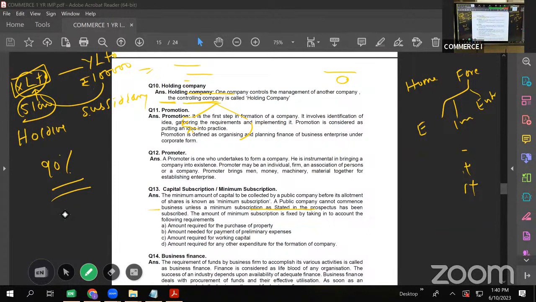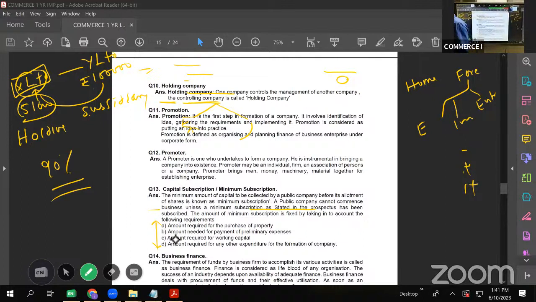That is called as minimum subscription. And if it is not done, then the subscription has to be called out. Now, what is this amount used for? The amount of minimum subscription is fixed by taking these things into consideration. What does this minimum subscription comprise of? That is what we are learning.